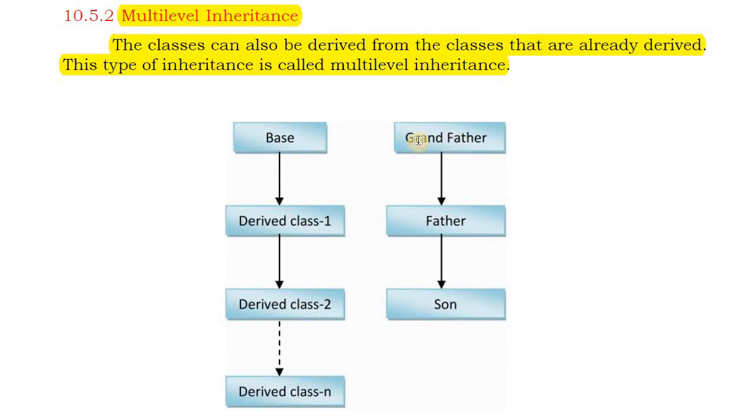So here in the example, from the grandfather class we have created or derived the father class. From the father class again we are creating the son class. So for the son class, father is the base class, and for the father class, grandfather is the base class. So this is an example of multi-level inheritance.